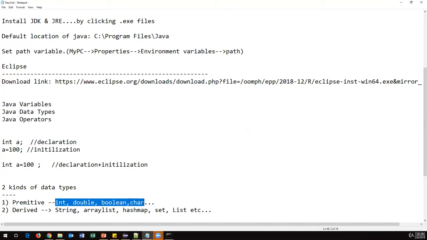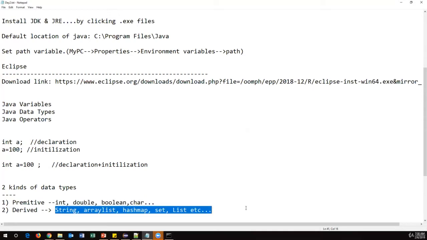They are just keywords in Java. So we can normally use primitive data types to store data in variables. When you come to the derived data types, these are predefined classes in Java. That's the reason these data types start with uppercase letters. These classes start with uppercase letters because they are all classes, and we can also use them as a data type.